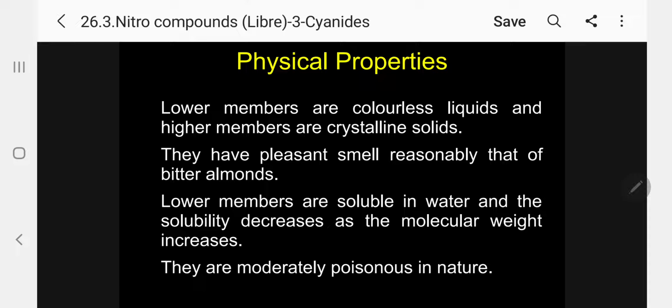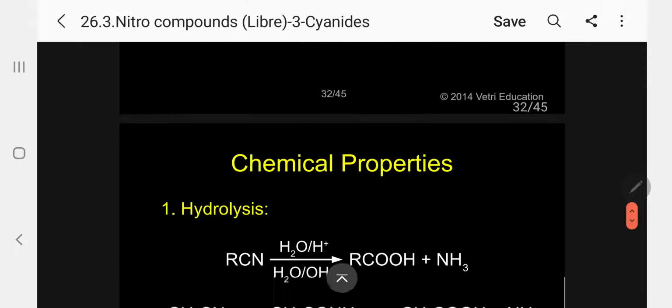Coming to the physical properties: lower members are colorless liquids and the higher members are crystalline solids. They have a reasonably pleasant smell, like that of bitter almonds. Lower members are soluble in water and the solubility decreases as the molecular weight increases. They are moderately poisonous in nature. Cyanides are poisonous in nature. Please follow.